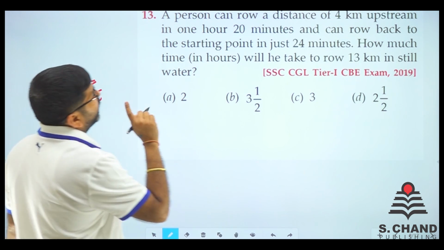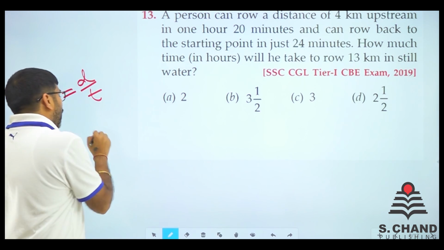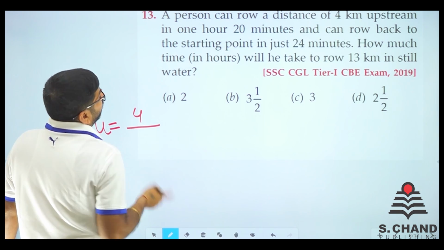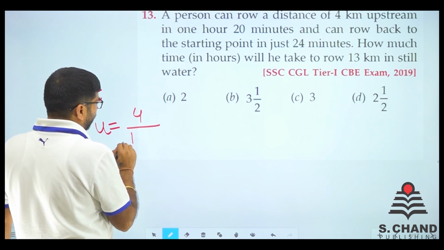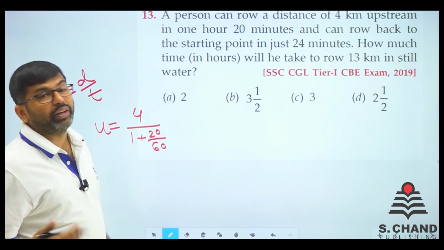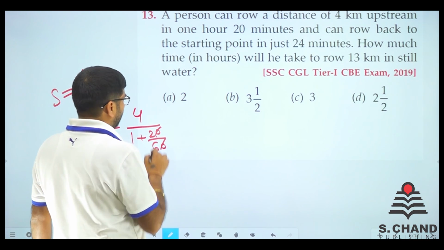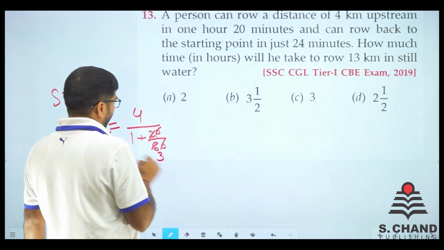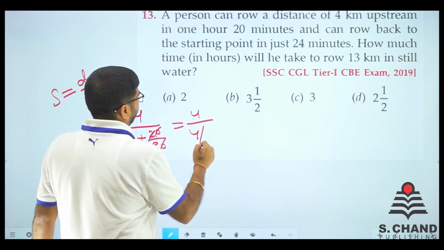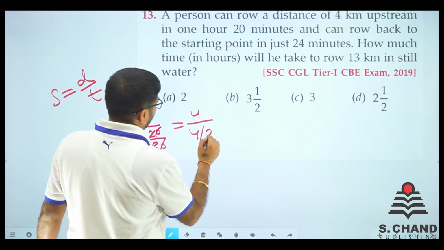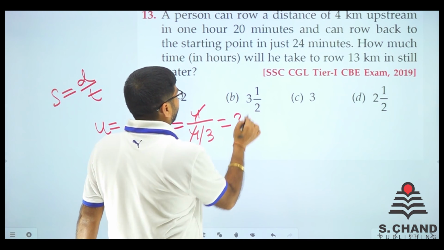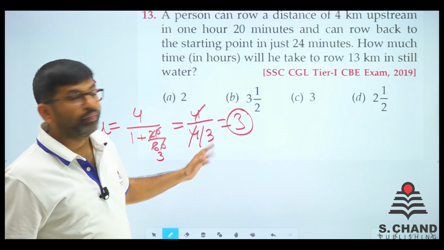So a person can row the distance upstream. Upstream speed is distance by time. Distance of 4 km, 1 hour and 20 minutes. So 1 hour plus 20 minutes is 20 by 60, because we need to convert that into hours as well. So 0 gets cancelled. It's like 1 by 3. 3 ones are 3 plus 1, 4. So it will be 4 upon 4 by 3. So the speed upstream will be 3, as 4 gets cancelled out.